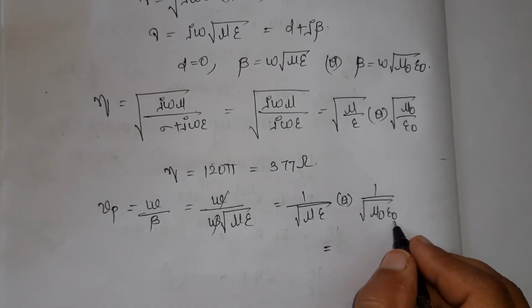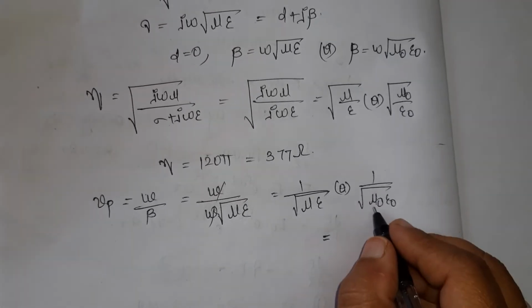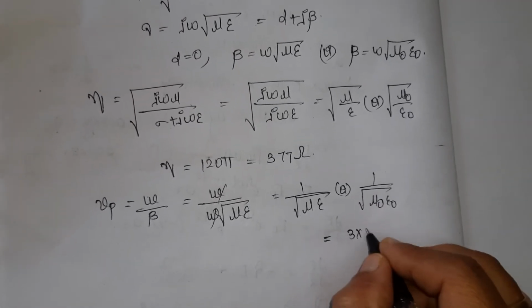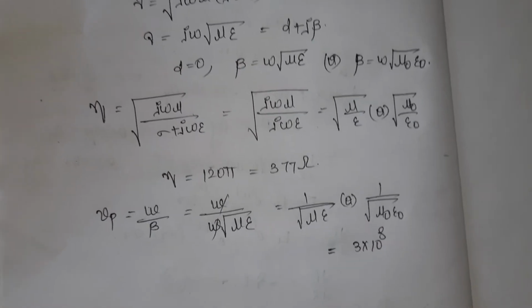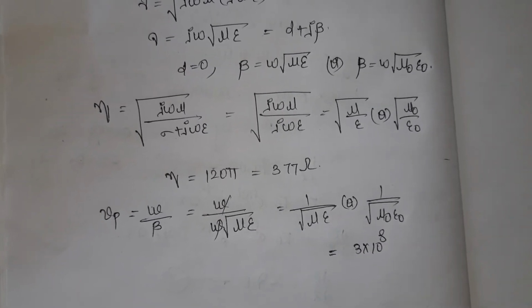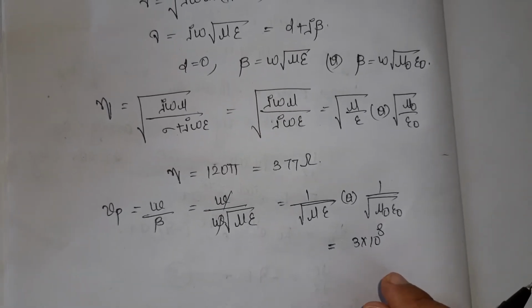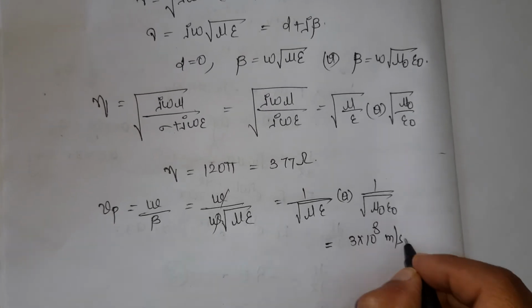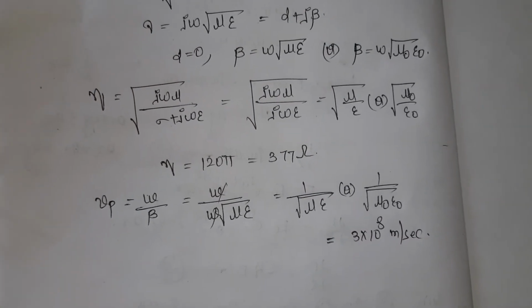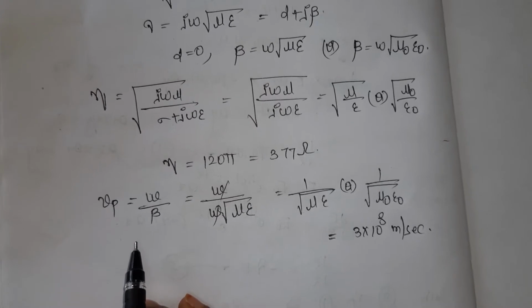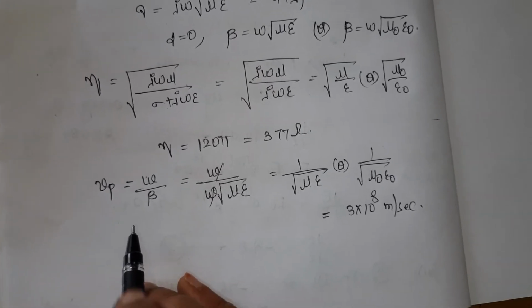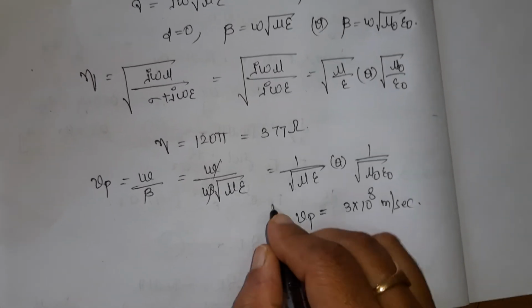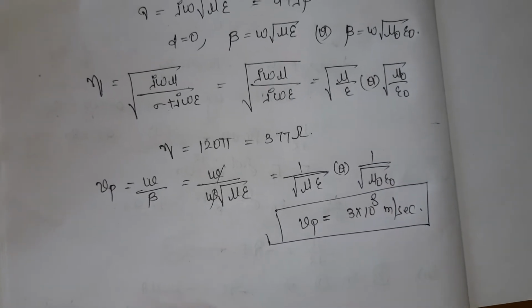If I substitute the mu naught and epsilon naught values, I will get 3 into 10 to the power of 8 meters per second. What we can understand from this conclusion is that Vp equals 3 into 10 to the power of 8 meters per second.